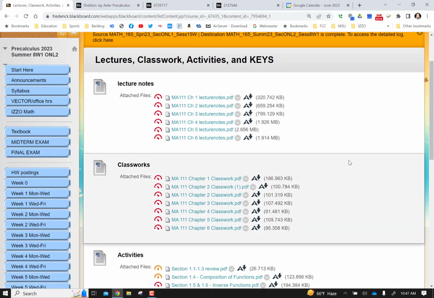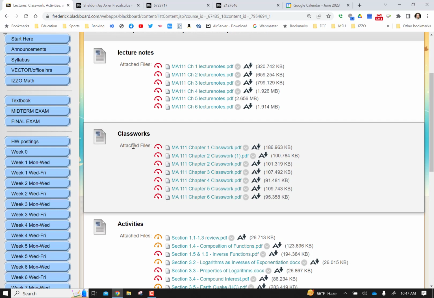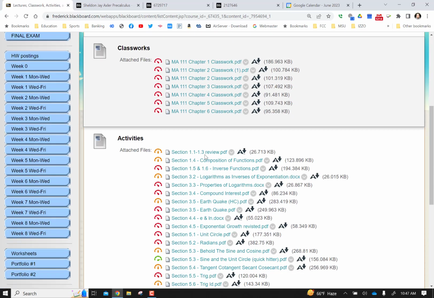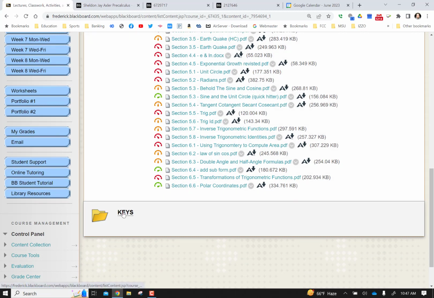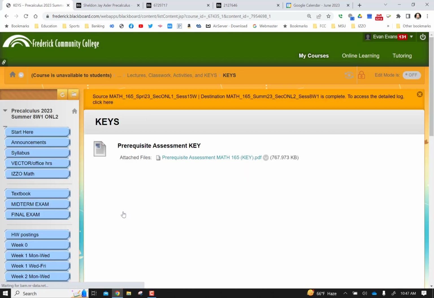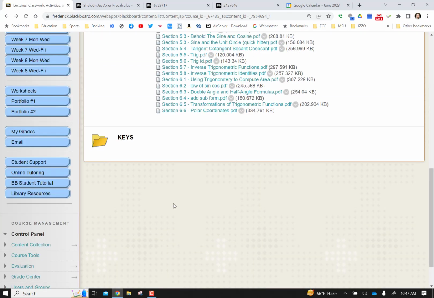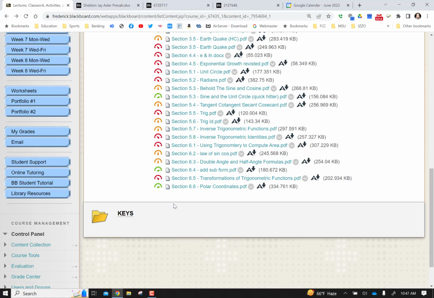These are optional works, but this is something that if we had a face-to-face class, we would be doing classwork in class. These are the assignments we would be doing in class. They're there for your optional work to get some extra work as well as activities. The keys: when we finish an exam, after everybody's handed in an exam, you'll be able to click there and take a look at the answer key. That way you can, and then obviously during office hours, if you need to ask more questions, we have virtual office hours.